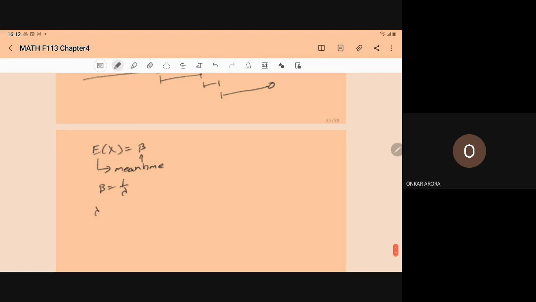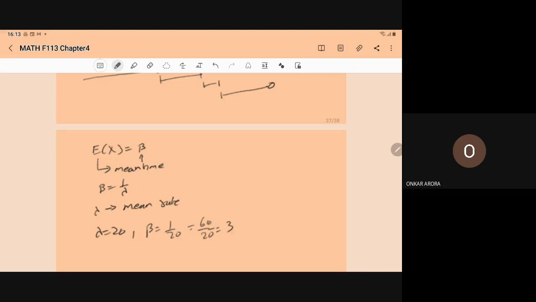It means lambda will be the mean rate. Suppose on an average 20 customers are coming to a shop for service. So the rate is 20, lambda is equal to 20. Then beta is equal to 1 upon 20 hour, that is 60 upon 20, so it will become 3.